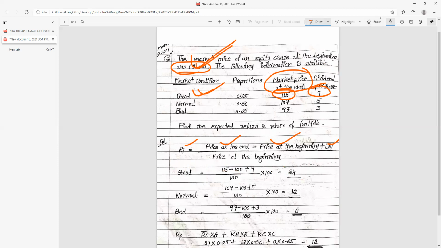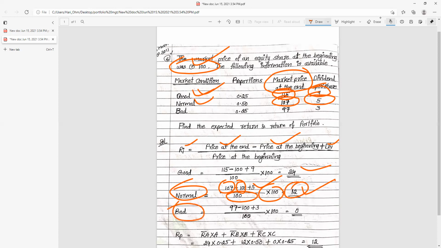Let's work out the second one, that is normal. What about the price at the end? 107 minus 100. For all market conditions, the price at the beginning is the same, that is 100. Next, plus 5, dividend per share. All divided by 100, that is price at the beginning, into 100. So the answer is 12. Okay, clear.